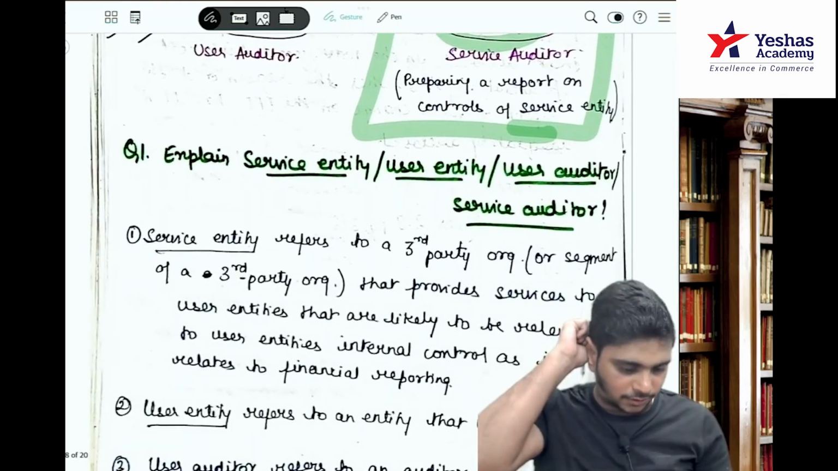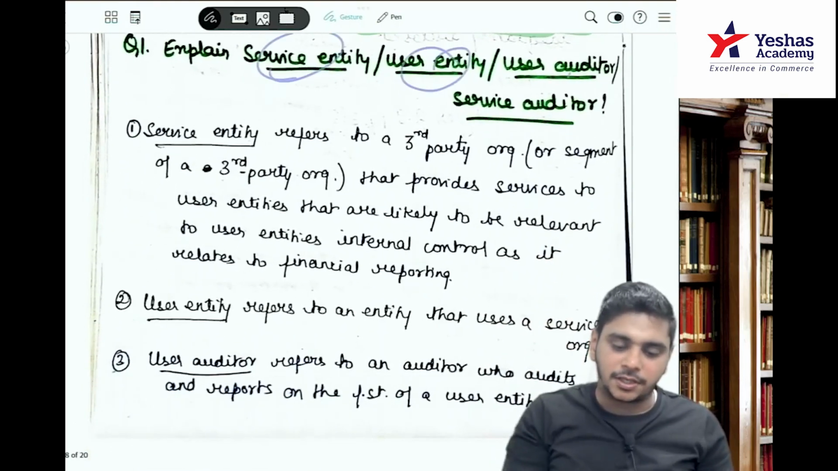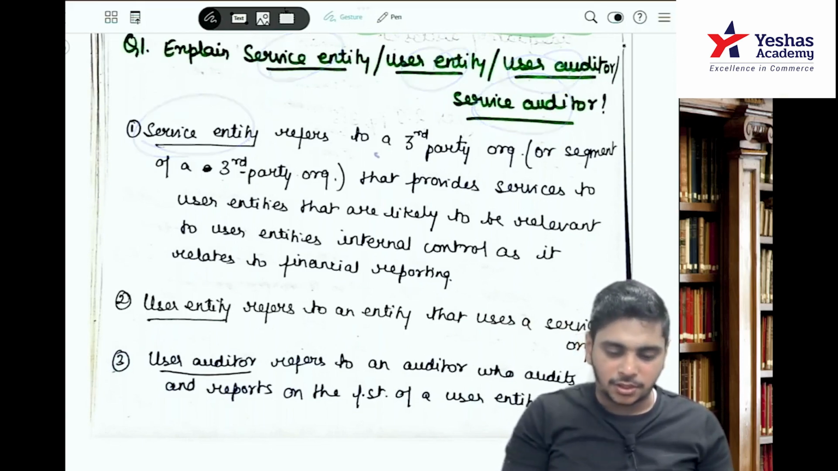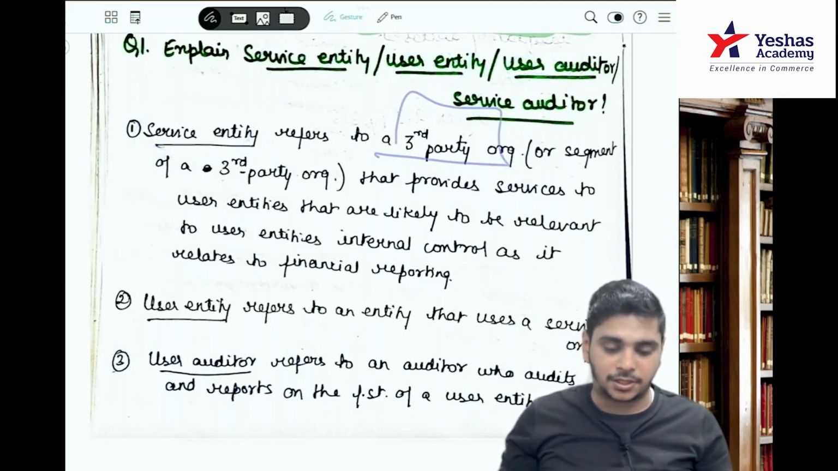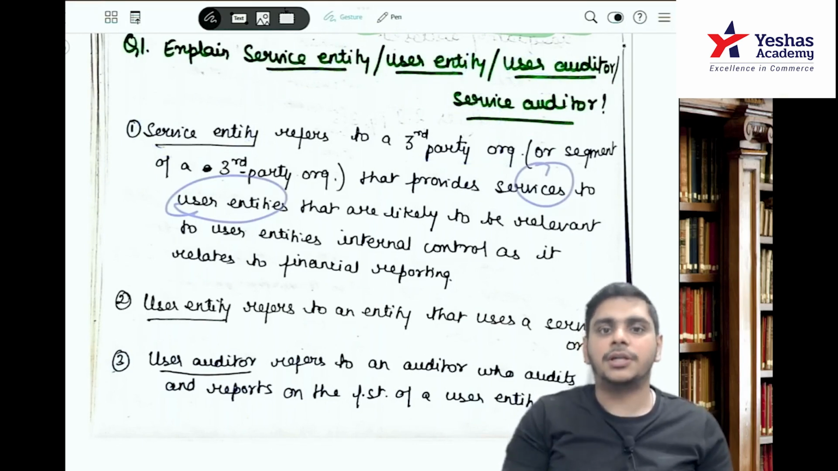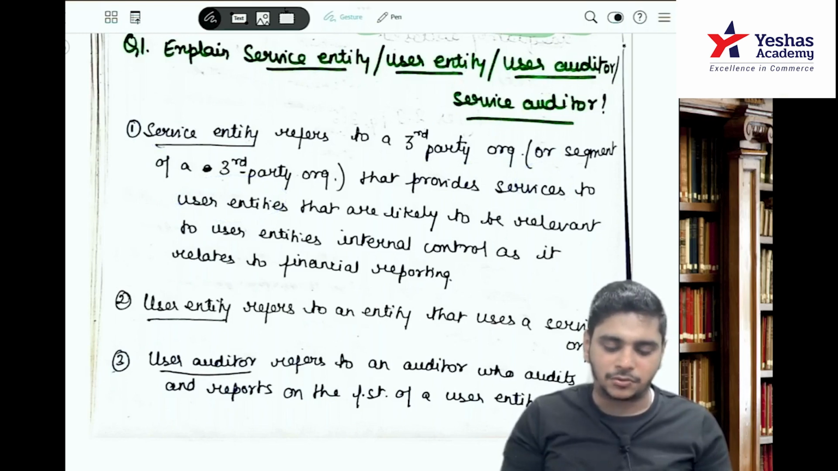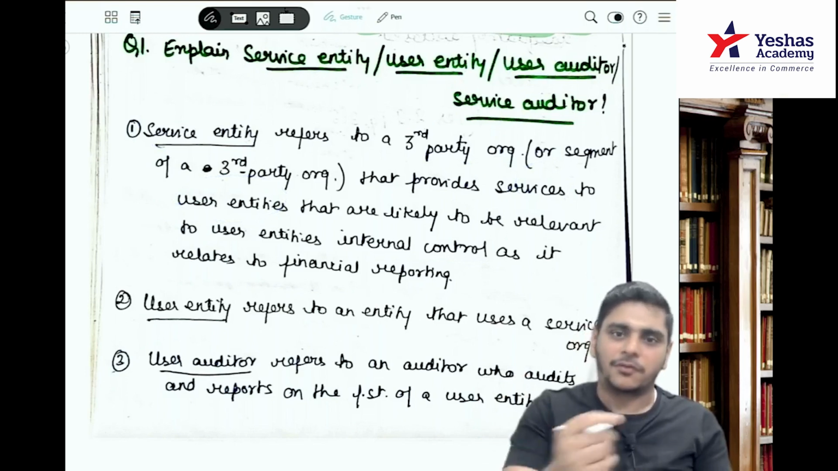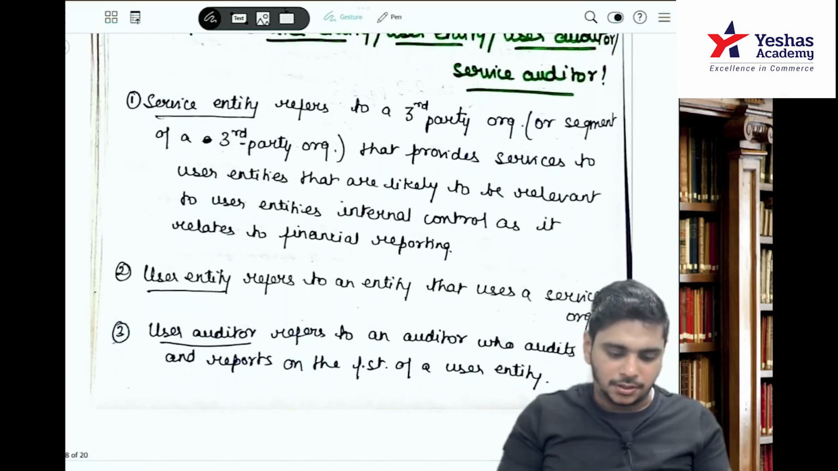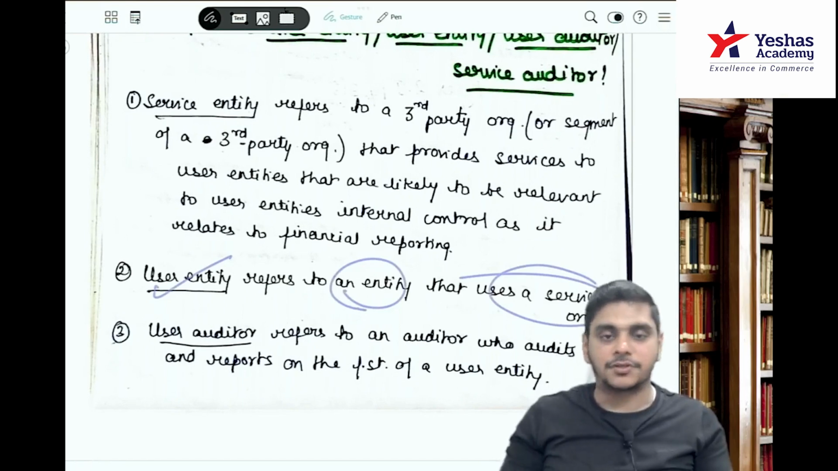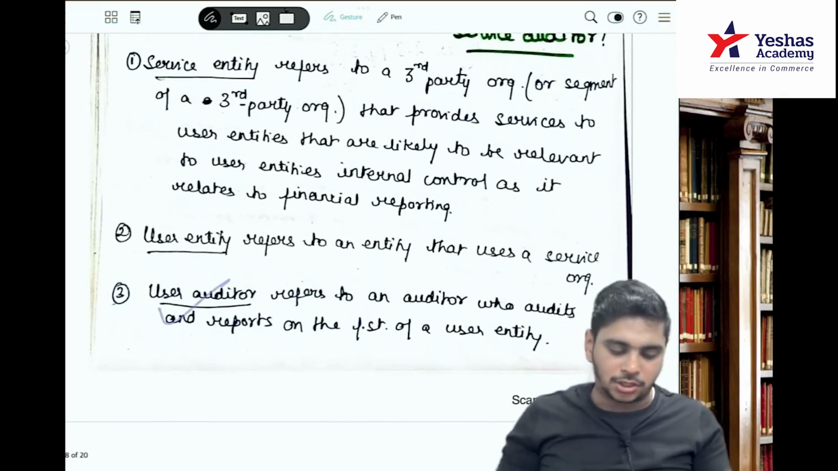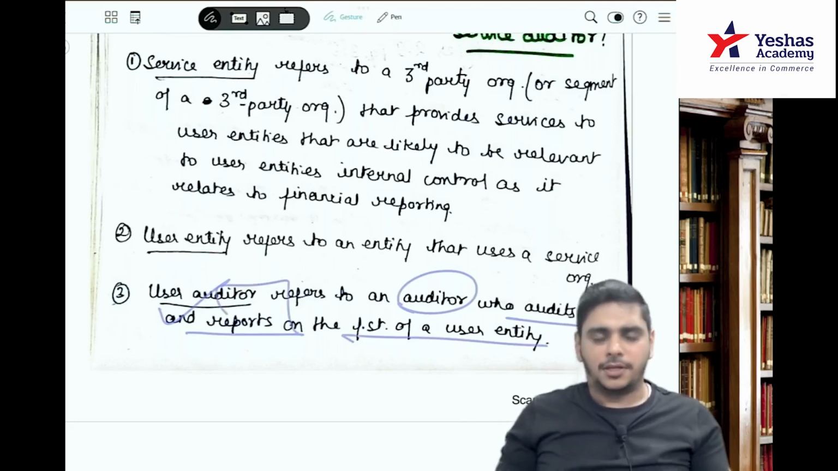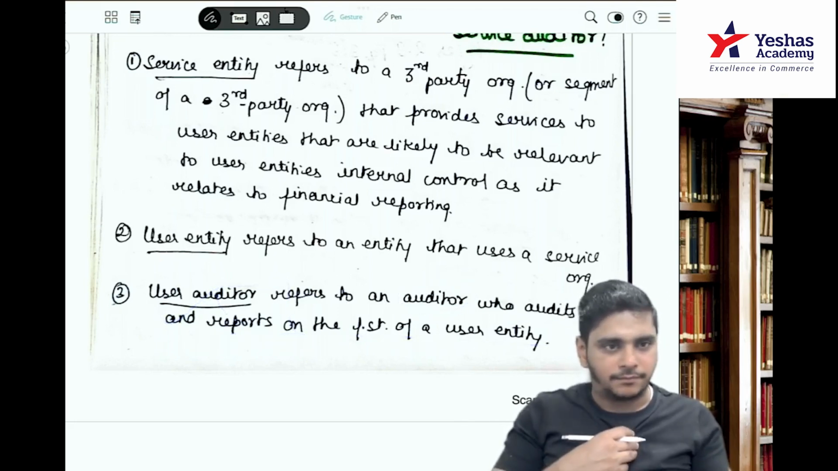Now, first question: explain service entity, user auditor, service auditor. Service entity, in my example TCS, refers to a third party organization or a segment of a third party organization that provides services to the user entity, AB Limited, that are likely to be relevant to the user entity's internal control as it relates to financial reporting. So inventory movement is a part of the financial statements, that is why it is important. User entity refers to an entity that uses a service organization, AB Limited in the example. User auditor refers to an auditor who audits and reports on the FS of a user entity, the stat auditor of AB Limited, that is basically CA Ram.